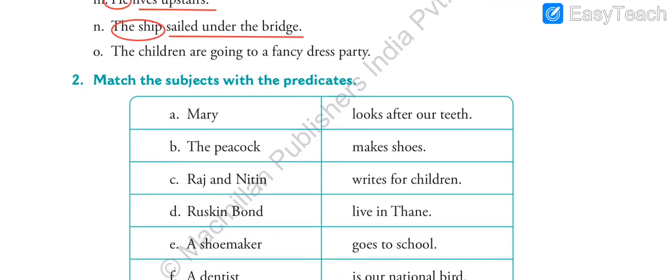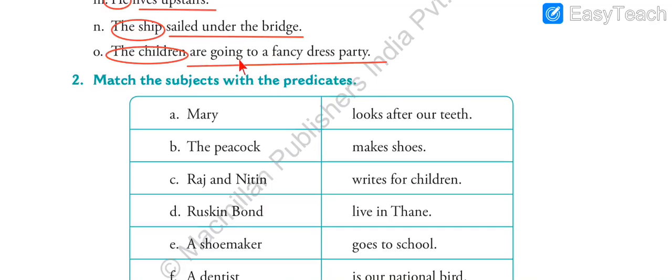Next one, the children are going to a fancy dress party. Who is going to the fancy dress party? Who is going? The children. So that is our subject. The children are going to the fancy dress party, right? So the children is our subject, and the rest of the sentence, are going to a fancy dress party, is our predicate. So now we have the subject, we have the predicate, and we have the verb.